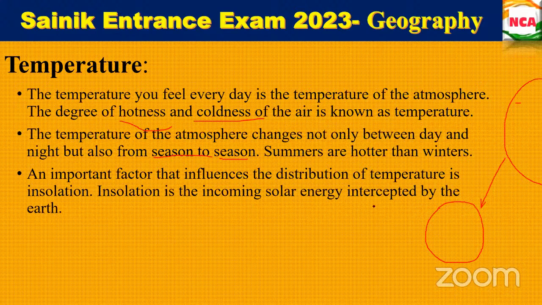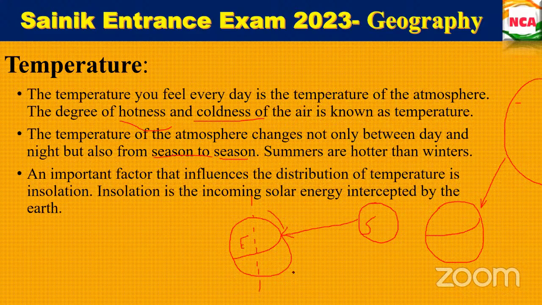Yes or no? So what will happen during summer? This is the sun, this is the Earth. When the sun's rays directly hit the equator, that is the summer season. So when it directly hits the equator, the radiation will decrease from the equator to the poles, right? Likewise, here also, it will decrease from the equator to the poles. Is this clear?